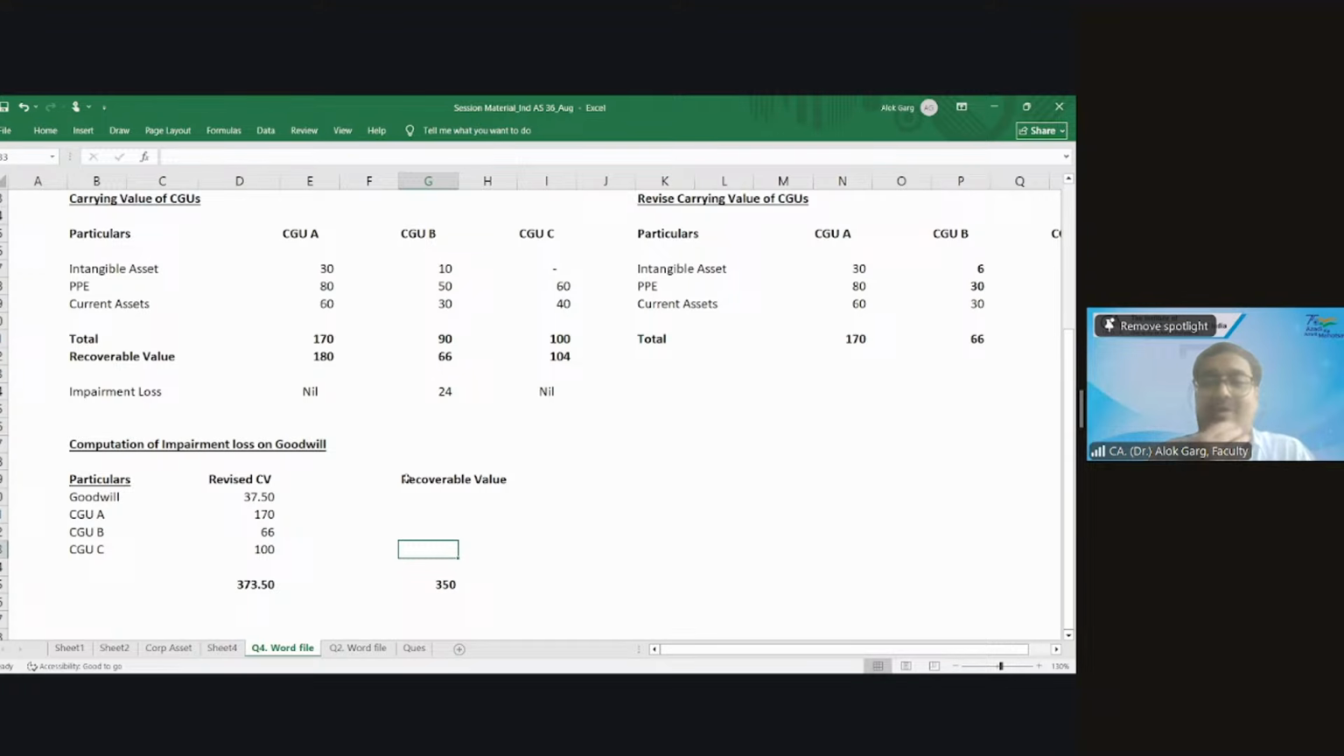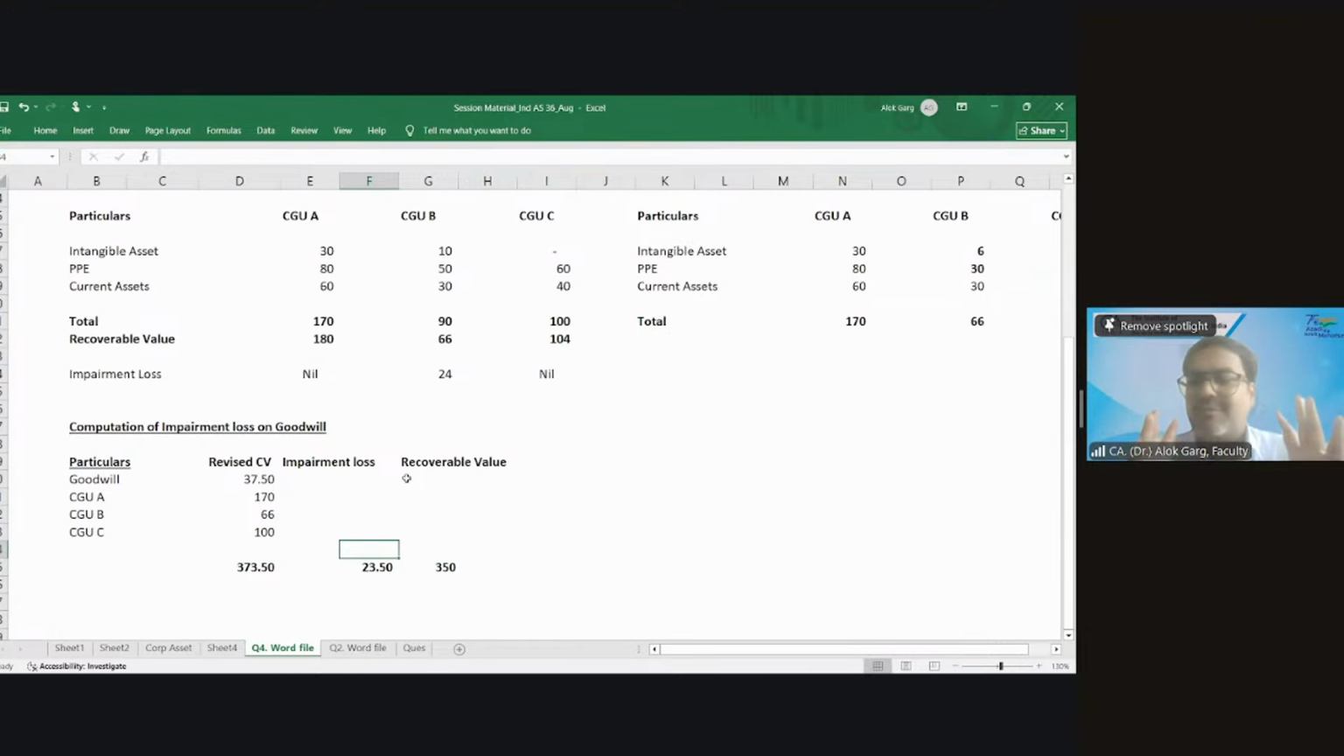Neha, what is the impairment loss? What will the impairment loss be? 23.5. What is my impairment loss? 23.5.